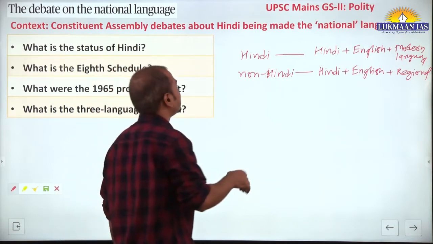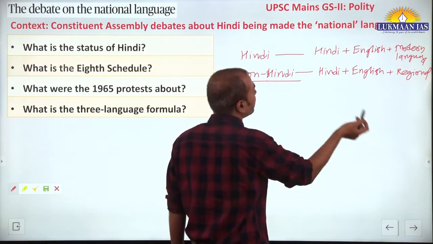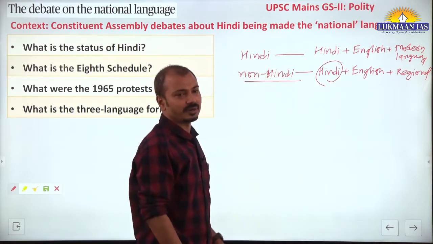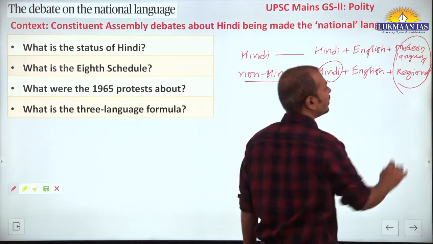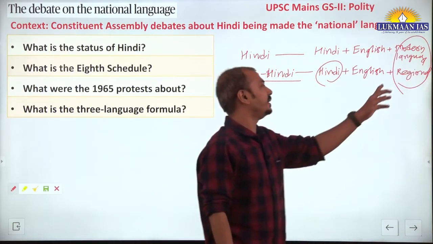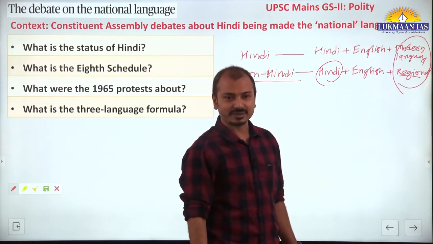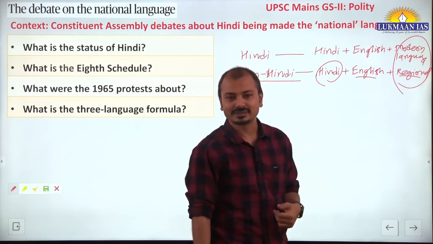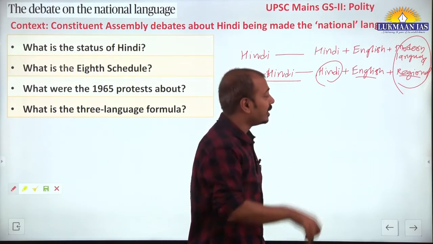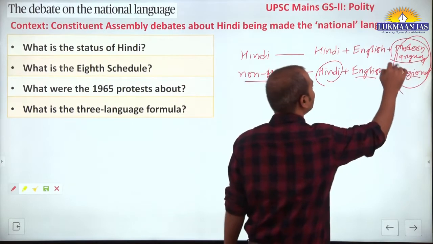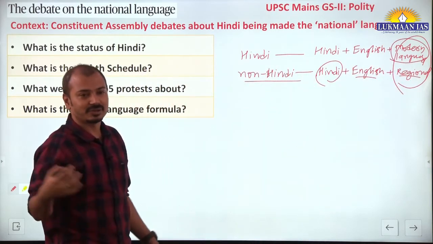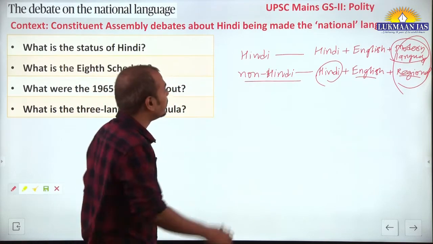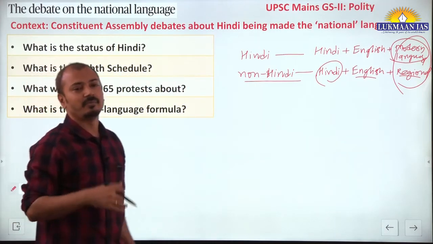Now, some of the non-Hindi speaking states, especially Tamil Nadu, felt that this is imposition of Hindi. This compulsion will not be accepted. This was voluntary, no? This was voluntary, but they were already using their mother tongue as a compulsory language plus English, so this should be optional for those states. But they felt that this is compulsion. At the same time, they felt that the Hindi speaking states are not using Tamil or Telugu for teaching the third language. So this was not implemented in a compulsory manner.